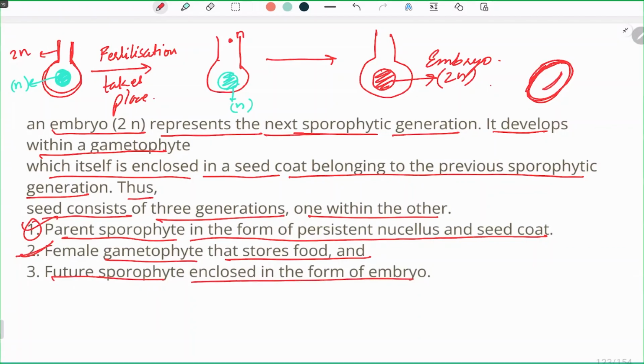So there the embryo is present. The parent tissue is 2N, then the food material from the female gametophyte is N, and this embryo, which is the next generation, is 2N. So there are three generations which are actually locked in a seed.